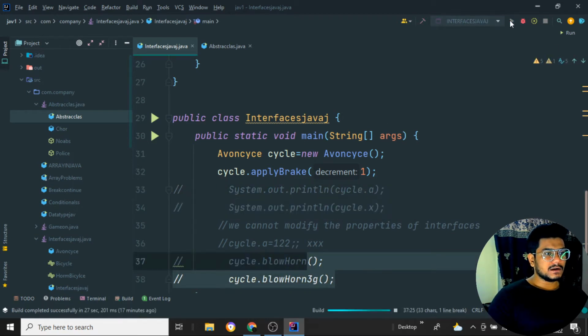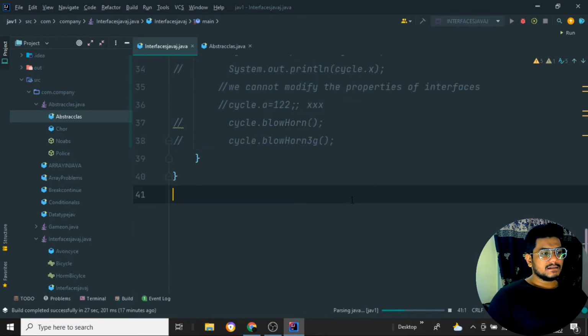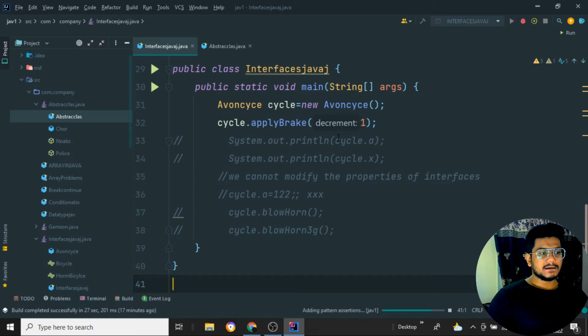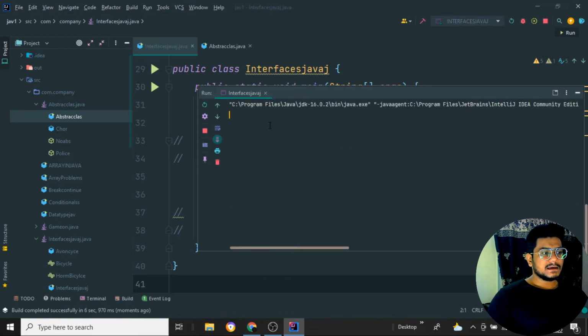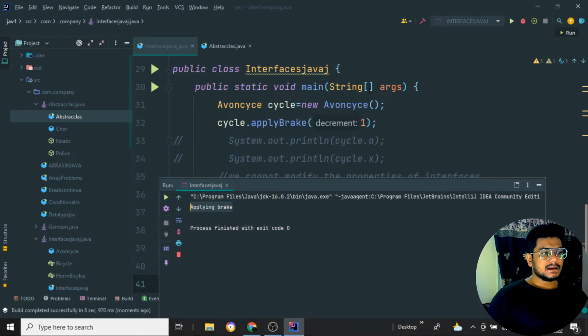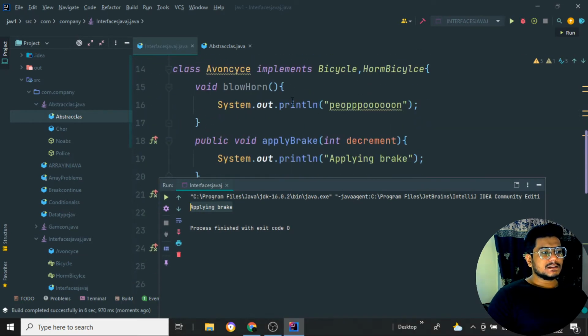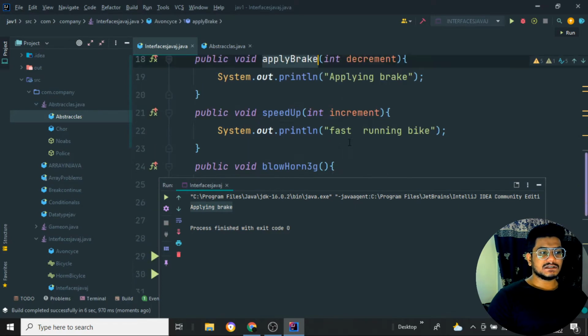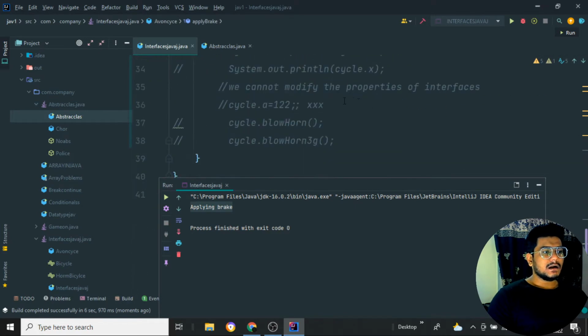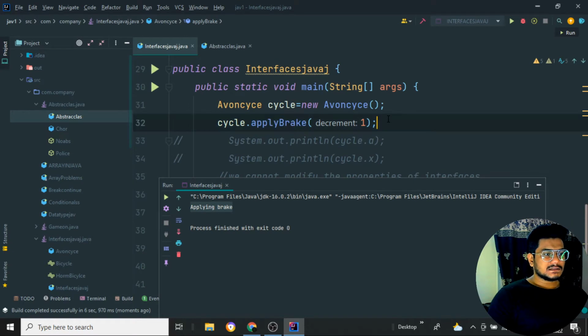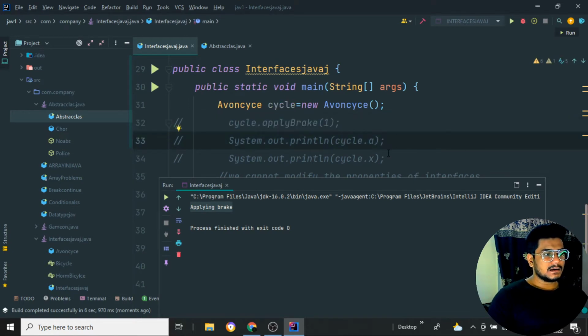Now I'll run the program over here. So cycle.applyBreak with decrement 1. If I run this program, what is the output I should get? I should get applying the particular break over here. I'm getting this because this particular function is running. I'm passing one argument, the applyBreak function is running, and so applying the break is printed over here.